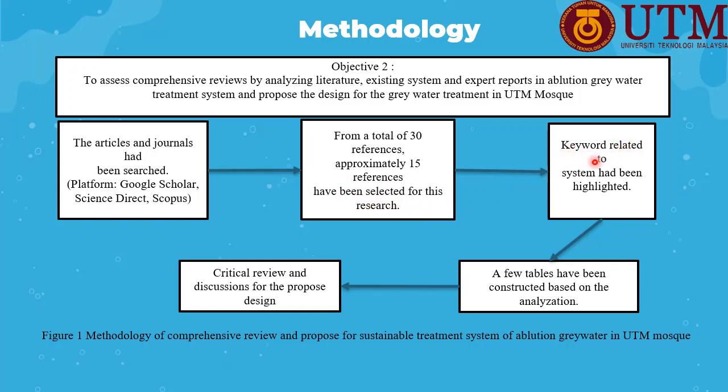Keywords related to the system were highlighted. A few tables were constructed based on the analysis, and a critical review discussion of the proposed design is being conducted.